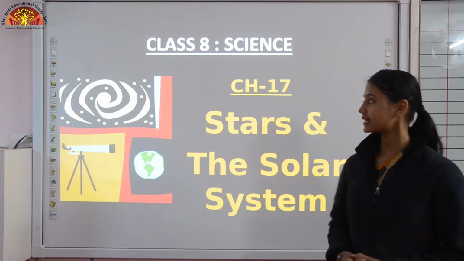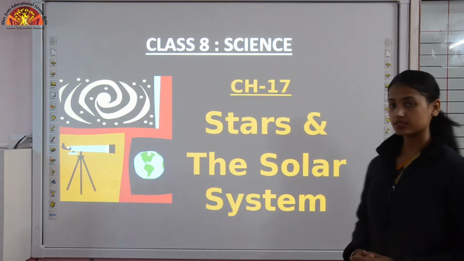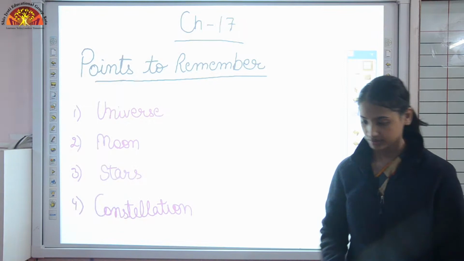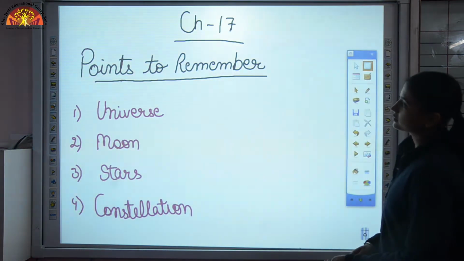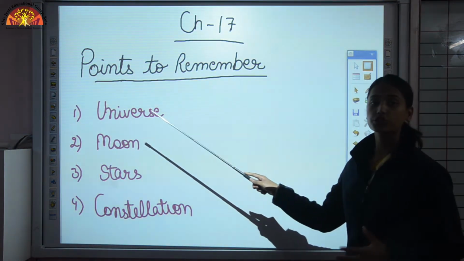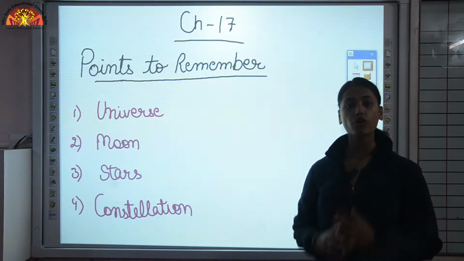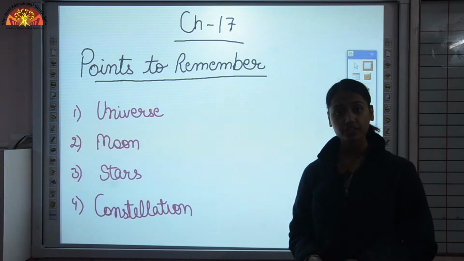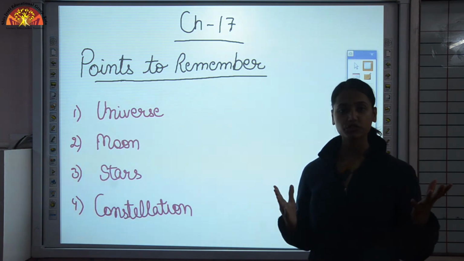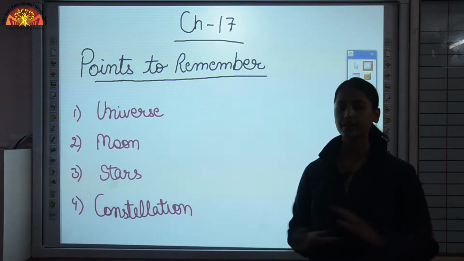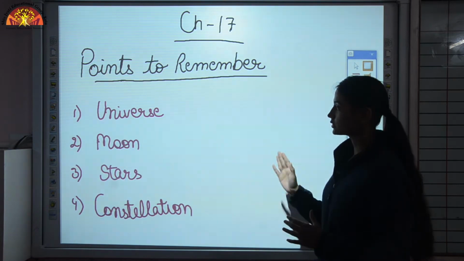Now it's time to revise chapter 17, Stars and the Solar System. Let's see what we studied in this chapter. We talked about the universe. What is the universe? The universe is everything, which consists of all the time, space, energy, matter, the sun which we see, planets, stars, everything. That is the universe.